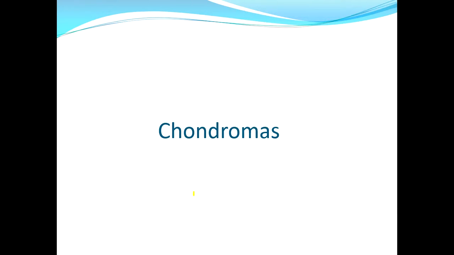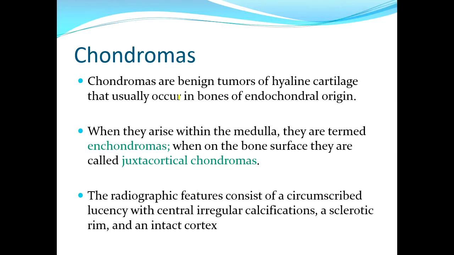Other benign tumor is chondroma. Chondromas are benign tumors of hyaline cartilage that occur in bone of enchondral origin. When they arise within the medulla, they are termed enchondromas, and when on the bony surface they are called juxtacortical chondromas.